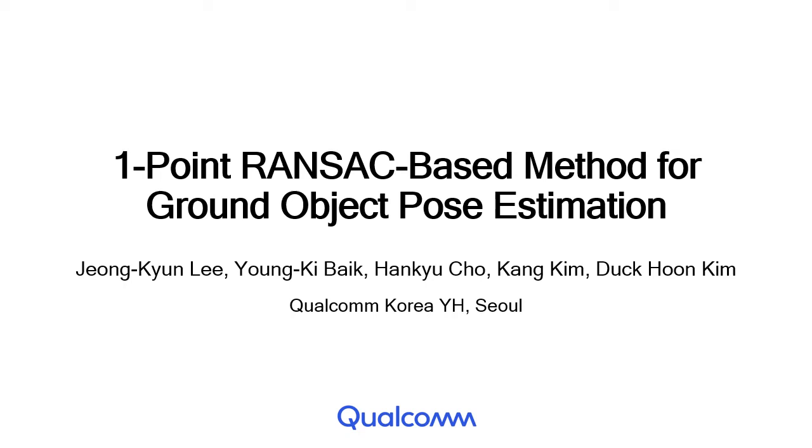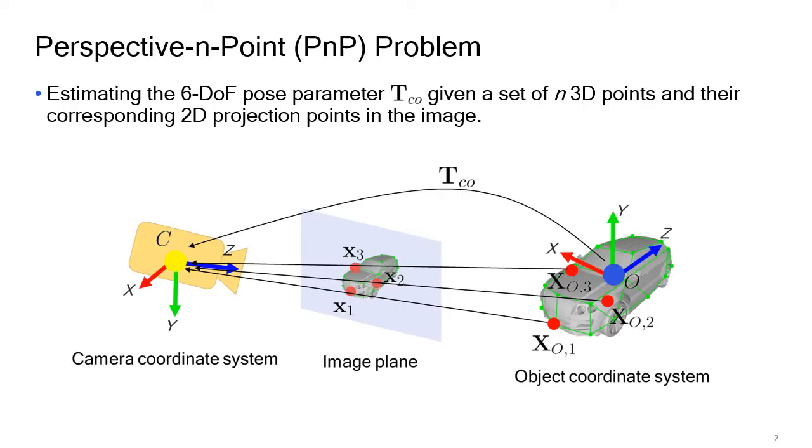In this paper, we introduce a one-point RANSAC-based method to estimate the pose of an object on the ground from a monocular image. The perspective-n-point problem is one of the widely known traditional computer vision tasks. This task is to estimate a 6-degree-of-freedom pose parameter given a set of 3D points and their corresponding 2D points on the image.